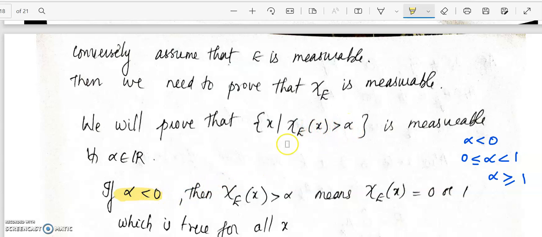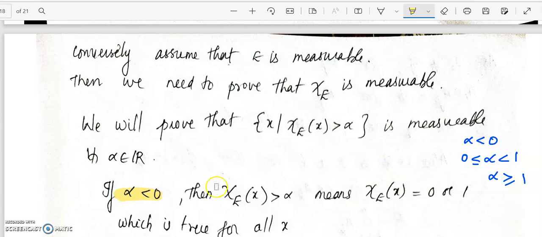Alpha is a negative number. Okay, so chi E greater than a negative number means it can contain the value chi E equal to 0 and chi E equal to 1, so all x values come in. Chi E equal to 1 means all the elements in E come. Chi E equal to 0 means all the x values not in E come. So that will contain all the real numbers.